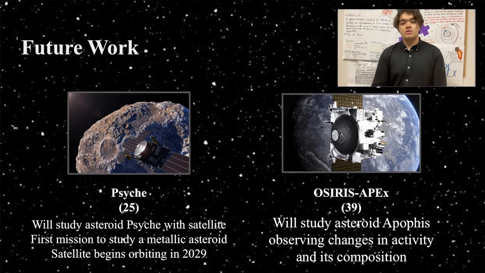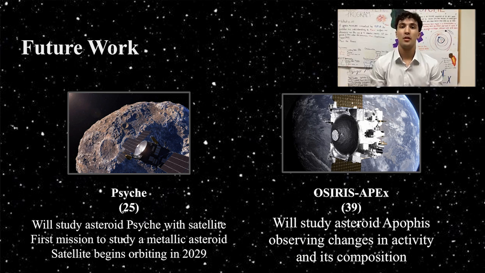Psyche is a NASA mission to study the metal-rich asteroid it was named after, which is located in the main asteroid belt between Mars and Jupiter. This is NASA's first mission to study an asteroid that is more metal than rock or ice. Psyche launched on October 13, 2023 from the Kennedy Space Center aboard a SpaceX Falcon Heavy rocket in order to release the satellite. Psyche will orbit its target in 2029 and collect data about the surface, composition, and structure, which will help us understand more about the core of our planet and teach us more about planetary formation.